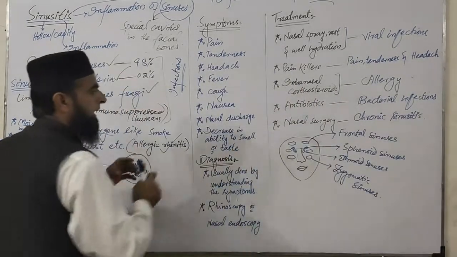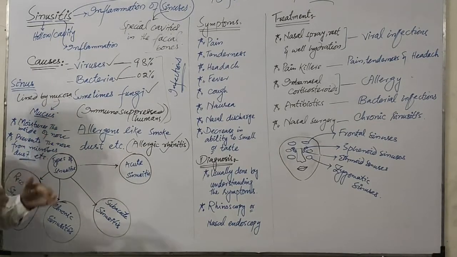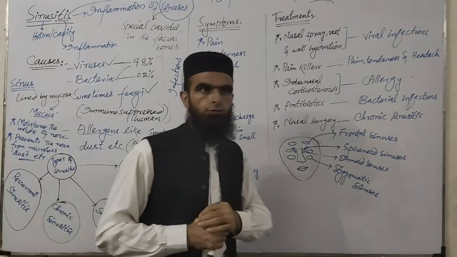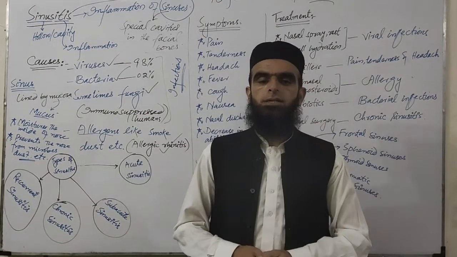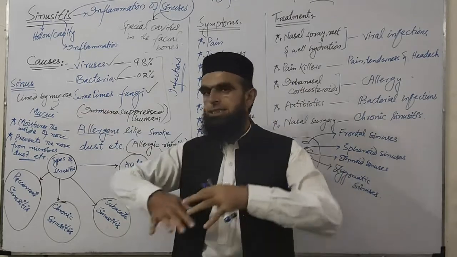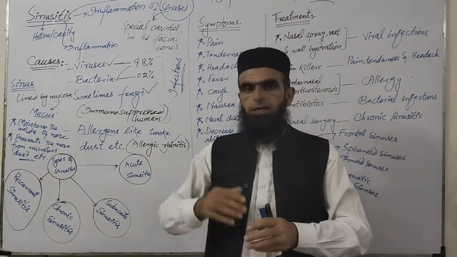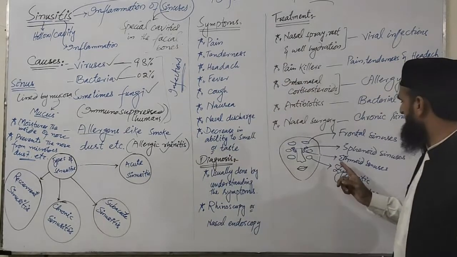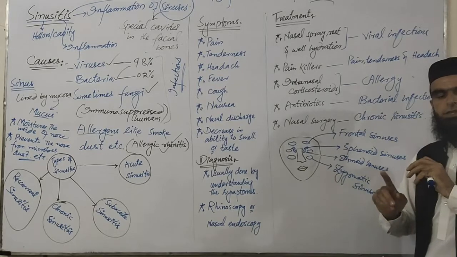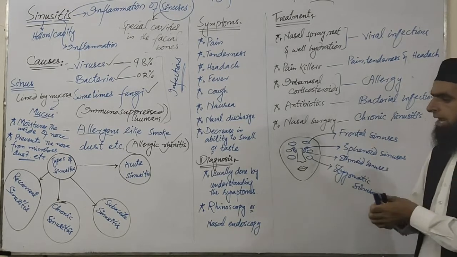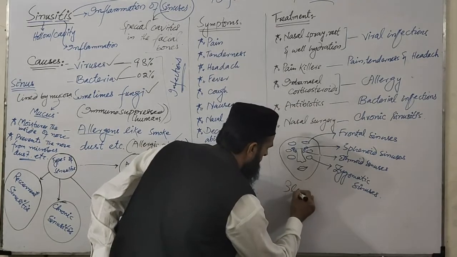In the presence of these microbes, the mucus released by the mucosa is increased in amount and a little bit solidified, as a result of which these sinuses are filled up with that fluid completely. They are filled up, and as a result, blockage of the sinuses is caused.